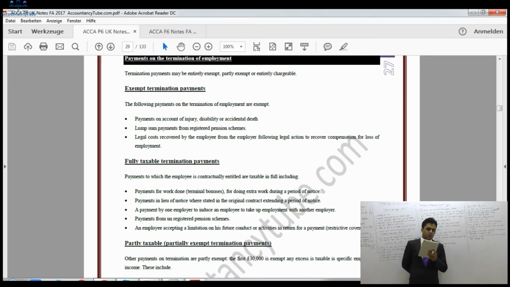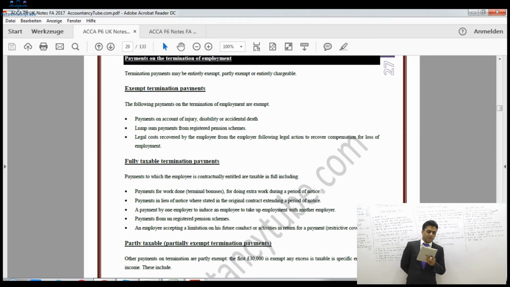Then the payment in lieu of notice. If it is only stated in the original contract for the extension of the notice period, it will only be payable then. And after that, a payment by another employer. If your employer has seconded you to some other place, the payment which you are receiving on that will also be fully taxable. Payment from an unregistered pension scheme, as I said earlier, if it is registered, it will be exempt. However, if it is unregistered, it is going to be fully taxable.